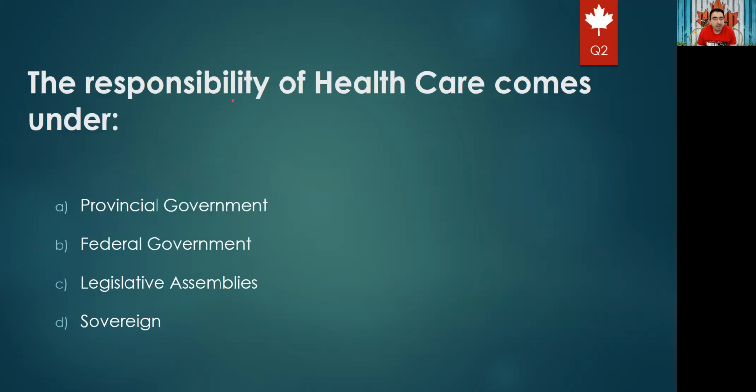Second question: the responsibility of health care comes under, so who takes care of health? Is it the provincial government, federal government, legislative assemblies, or sovereign? If you remember, we said that if you move from one province to another province, you have to change your health card. So that means for sure that health is governed by the province. So the right answer should be option A, provincial government.